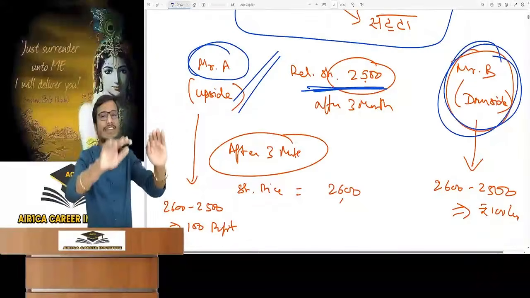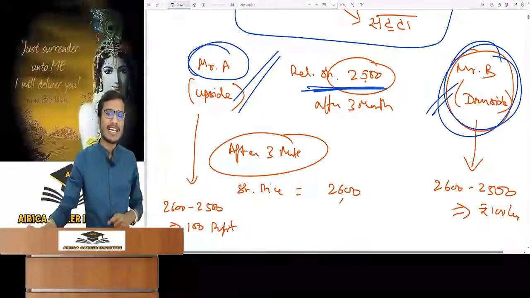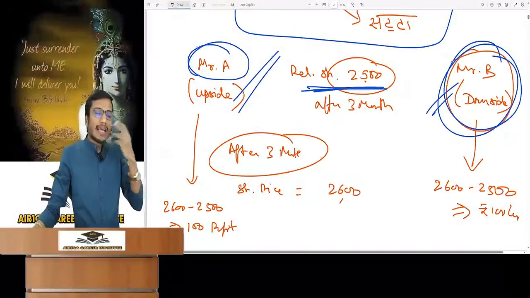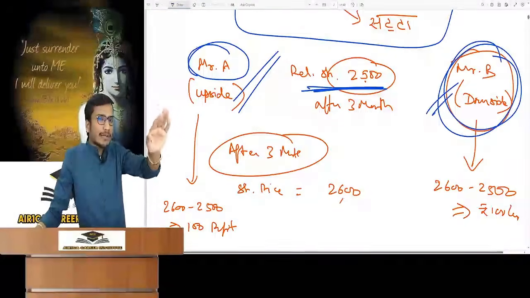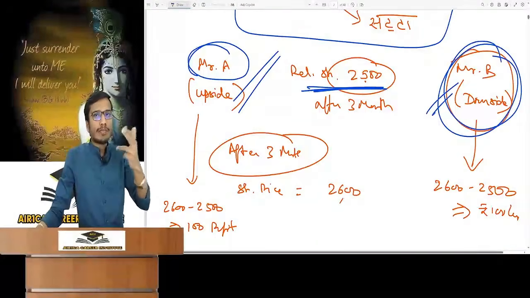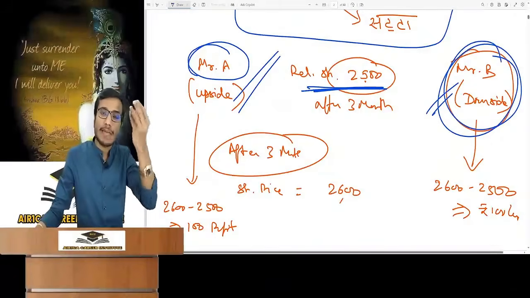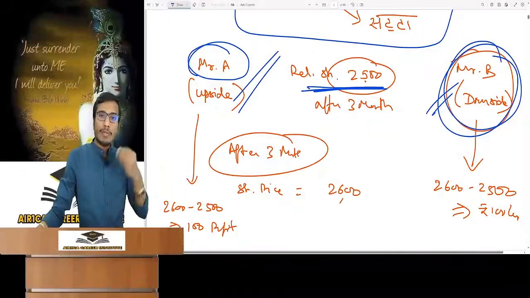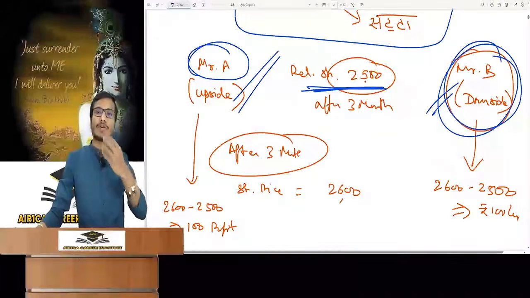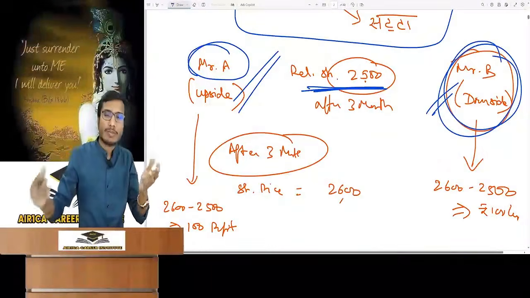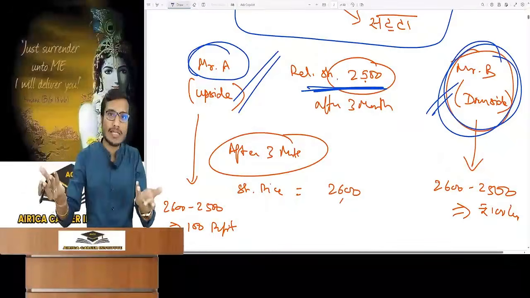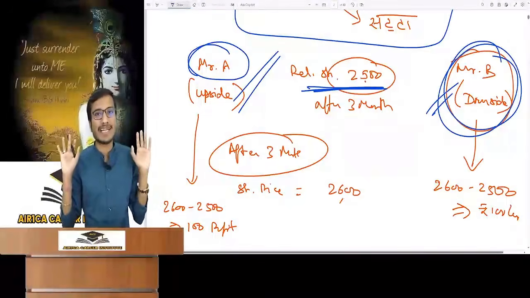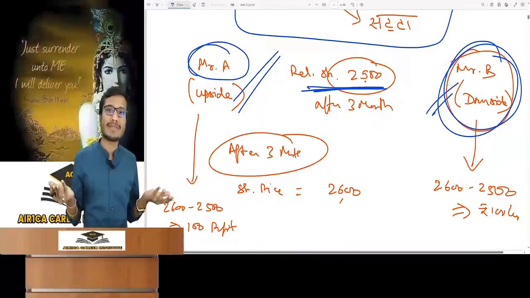Sir, why is that? Mr. A is thinking that the price will increase and Mr. B is thinking that the price will decrease. Sir, the points of view of two people could be different? Yes. Everyone has a different point of view, and only then is a derivative contract possible. It's a normal thing. Like I tell you that some people like Modi, but there are some people who don't like him. These differences happen. In the market, there are all kinds of points of view. So the same thing works here.